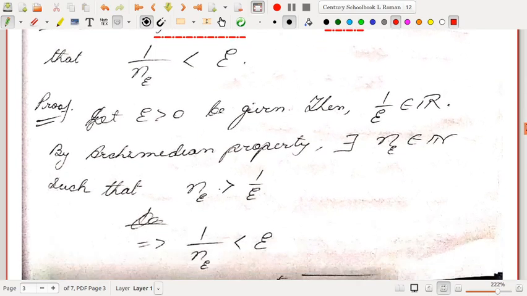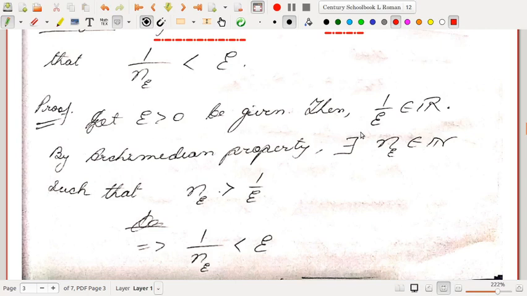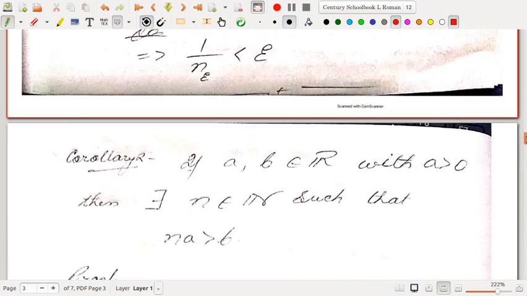So let epsilon greater than 0 be given. Since it is greater than 0, 1 by epsilon is a real number, right? By the Archimedean property, there exists n_epsilon belonging to the natural numbers such that n_epsilon is strictly greater than 1 by epsilon. So this 1 by epsilon is acting like x of the Archimedean property. If we just take the reciprocal, the inequality gets reversed. So 1 by n_epsilon is strictly less than epsilon. Okay, so this is the proof.